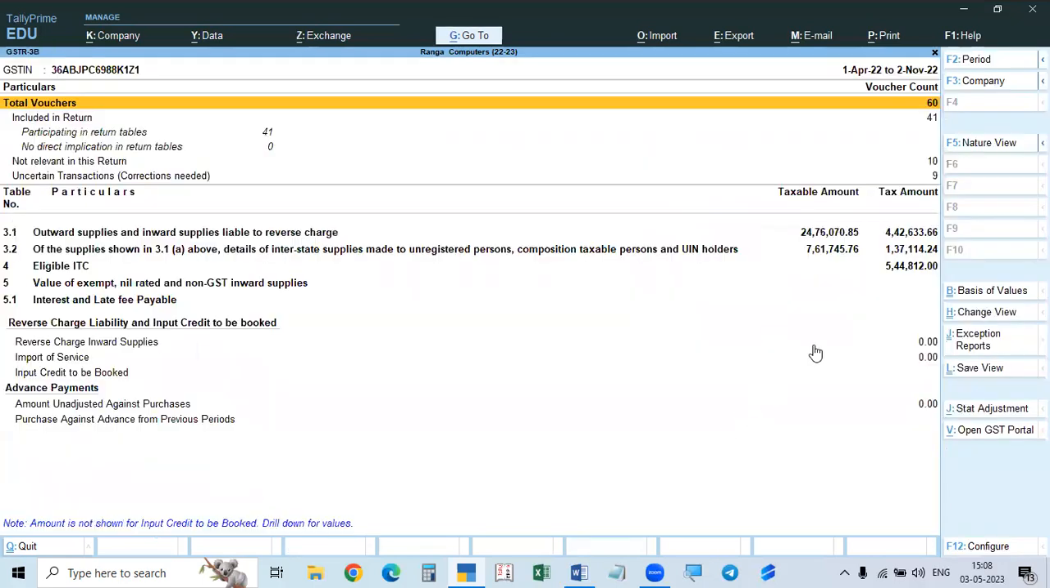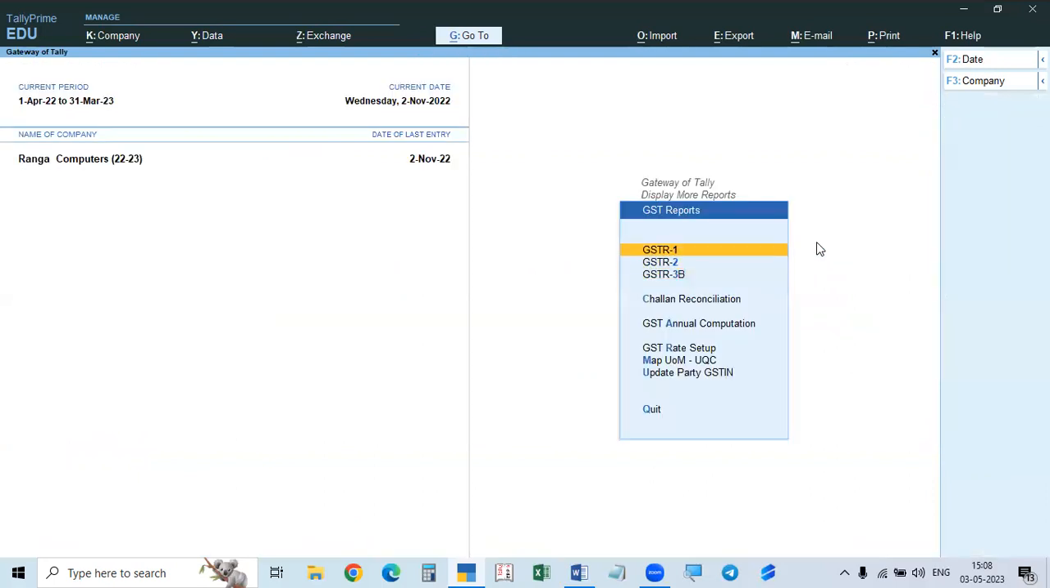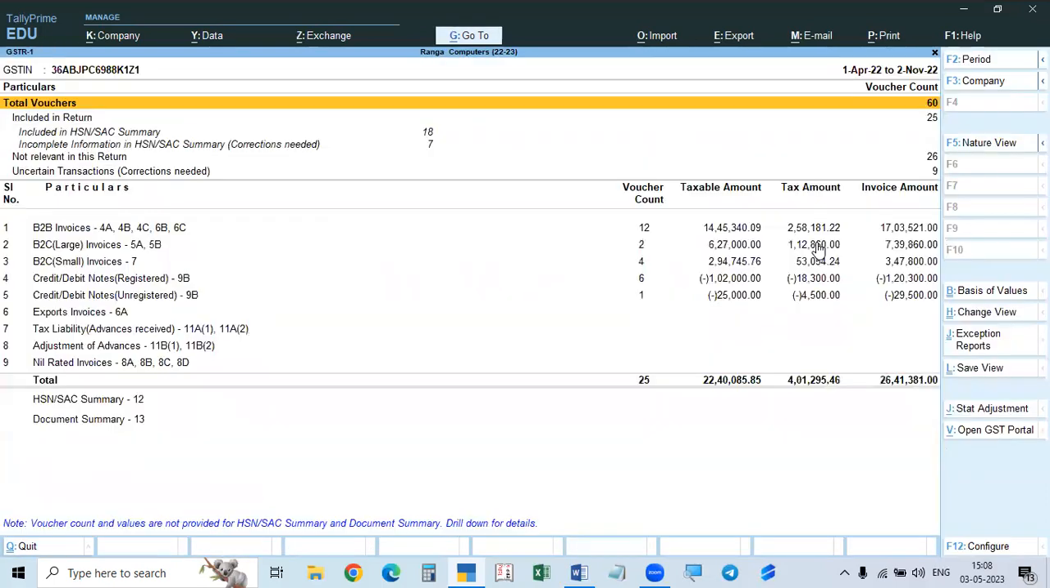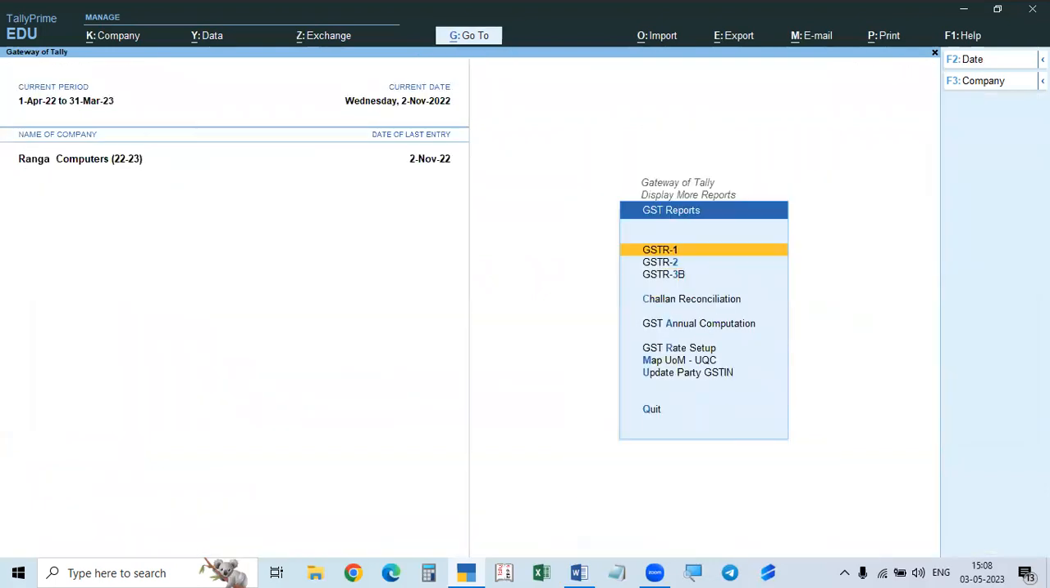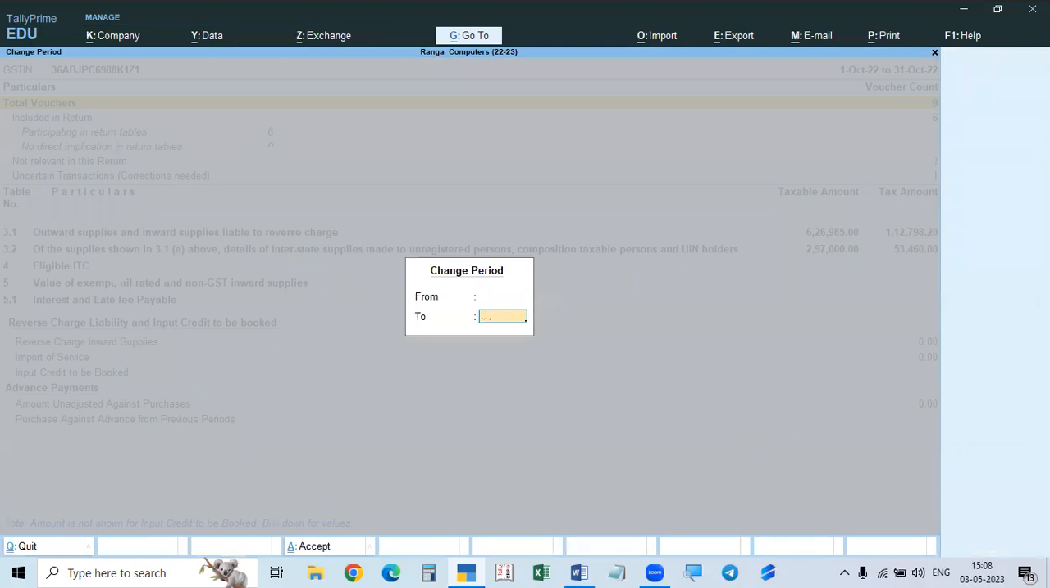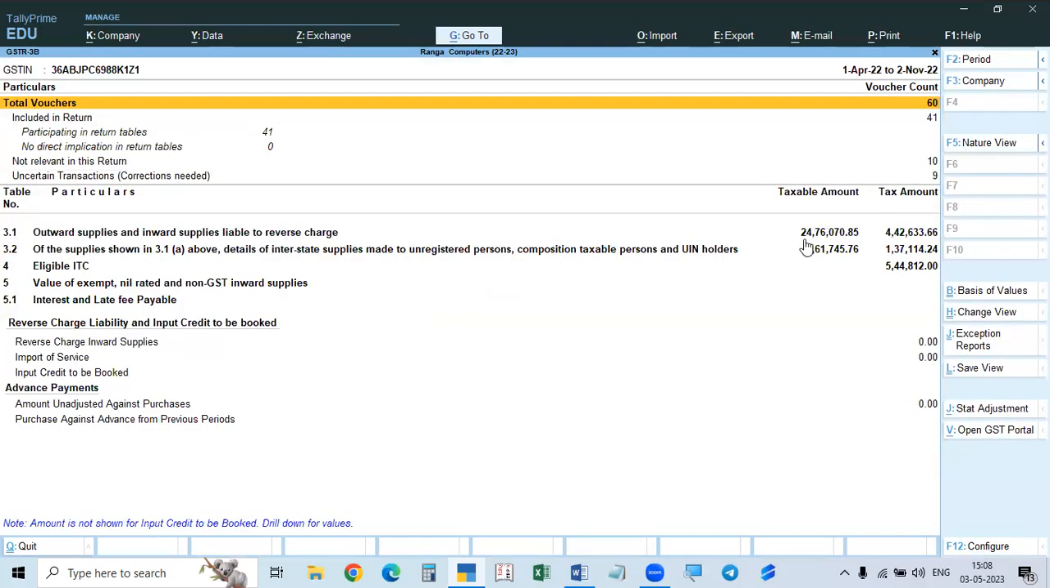Go to GSTR 3B. So it is 26 lakh something. So it is different. Here it is 22,40,000, but here it is 24,76,000 tax loan. There is a difference because the errors are there. So the errors are that it will not tally.